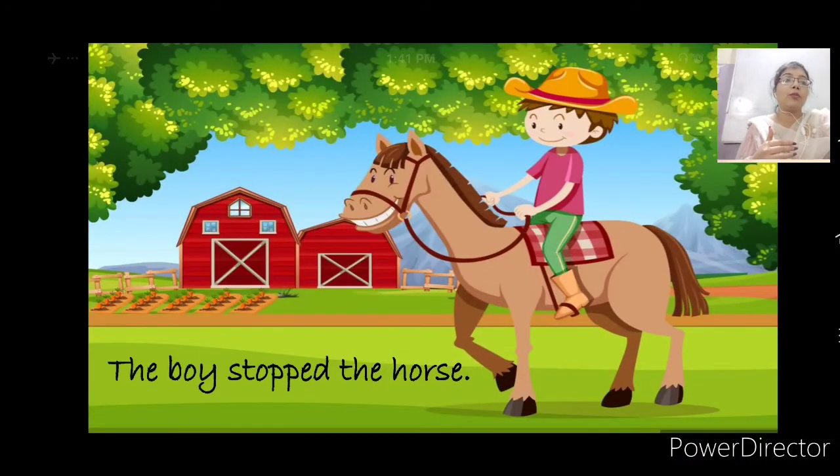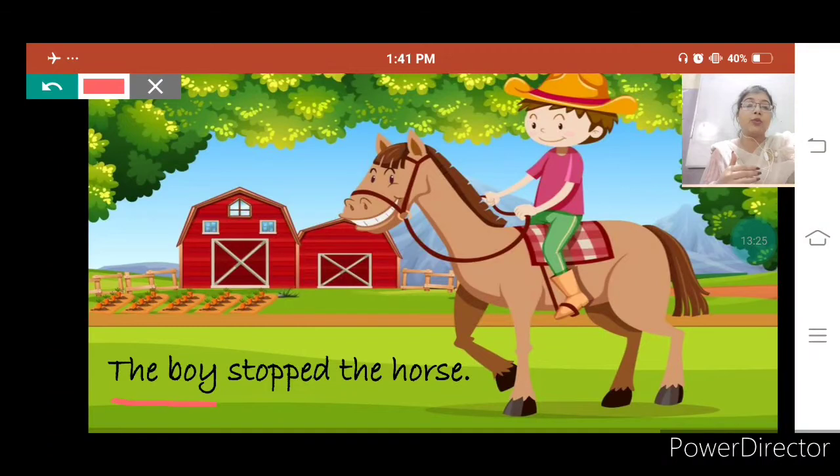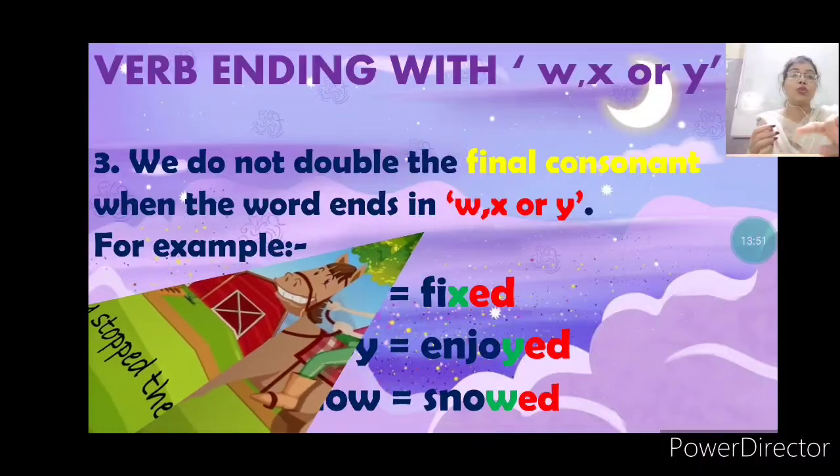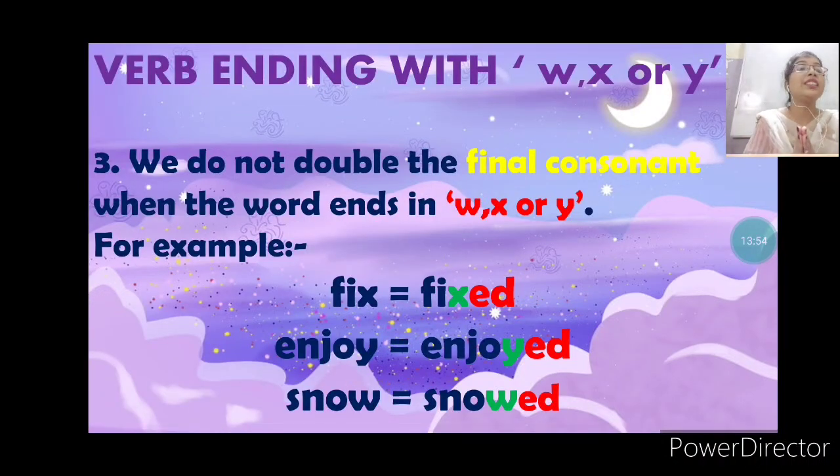See, here is an example. The boy stopped the horse. Here in stopped, we doubled the last consonant and added ed to it, then it becomes stopped. That means the boy had already stopped the horse. This action had already happened in the past. Okay, this is the example for rule 2. Now rule 3.